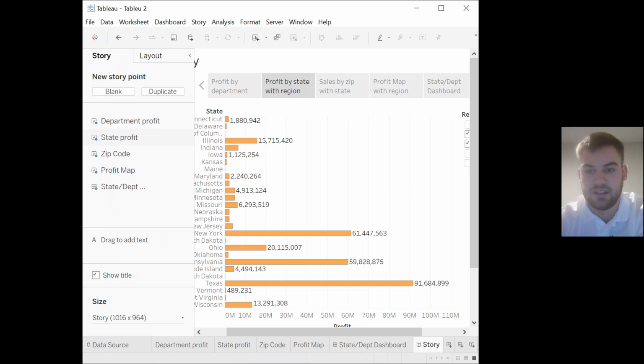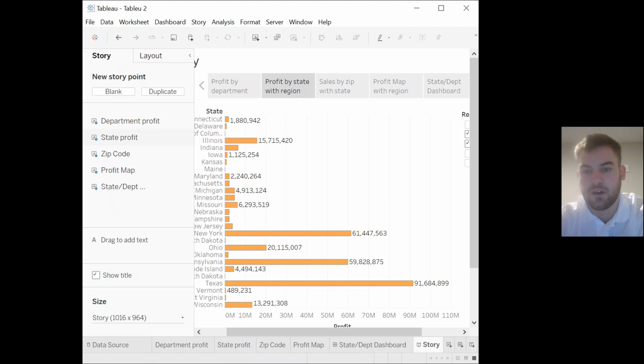And then my second sheet, which was I would say the most telling, showed that certain areas had generated a lot more revenue than others, which then made me dive deeper into the zip code. And I wanted to use my map to show that same correlation. The map also included a filter for each region and labels showing the exact amount of profit per state, which was very useful.